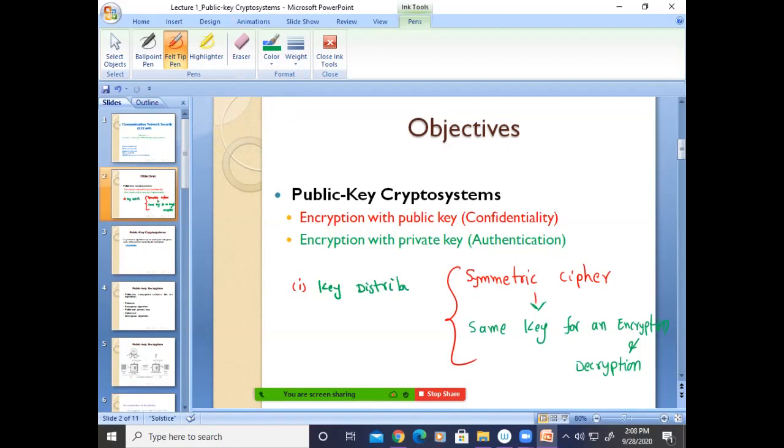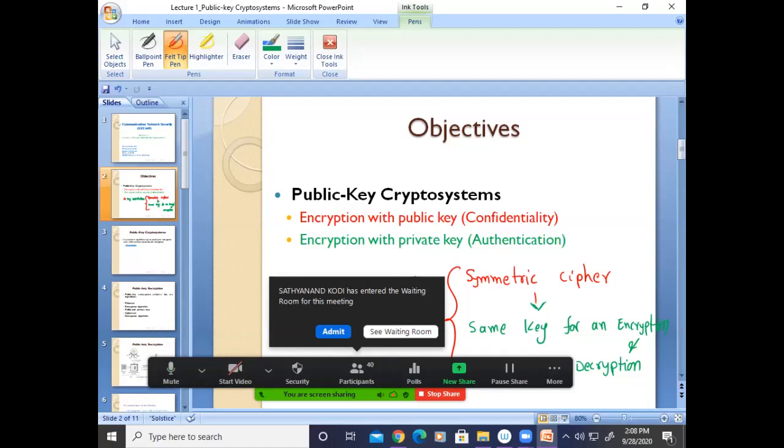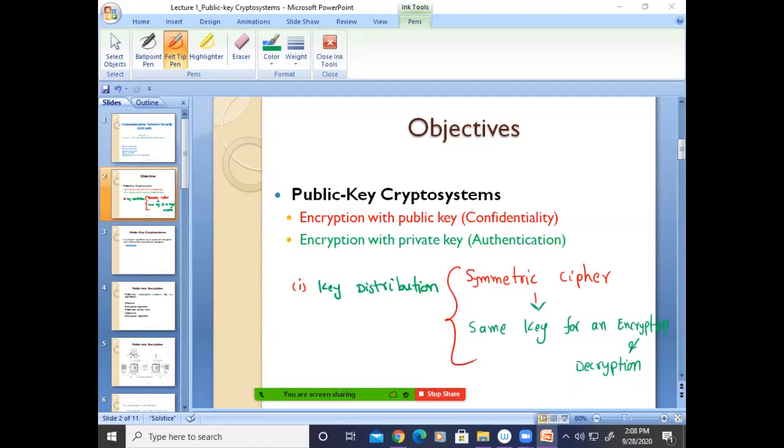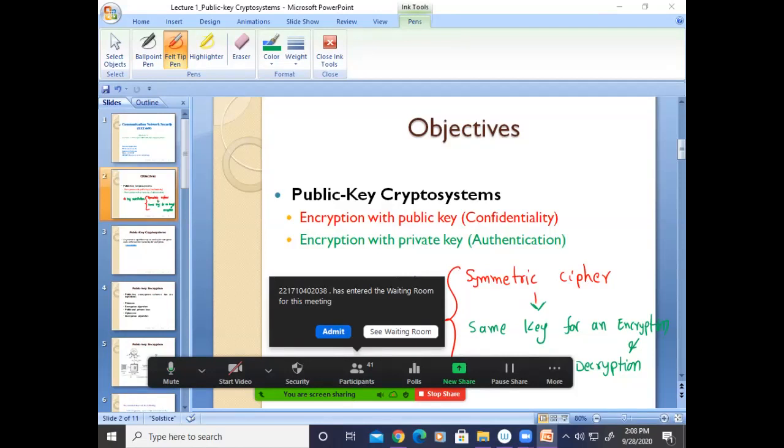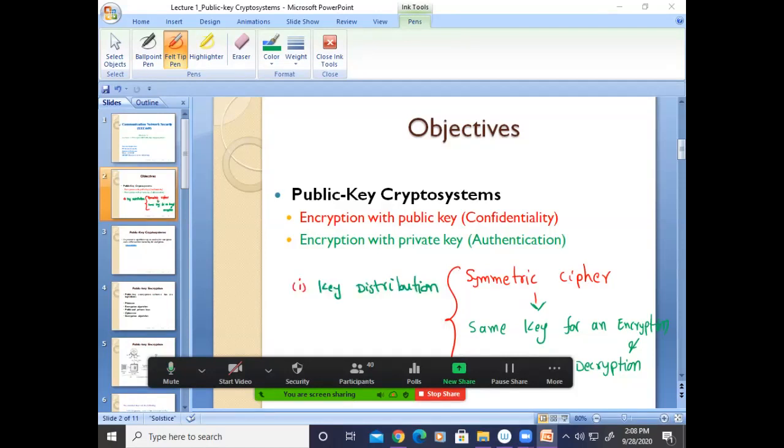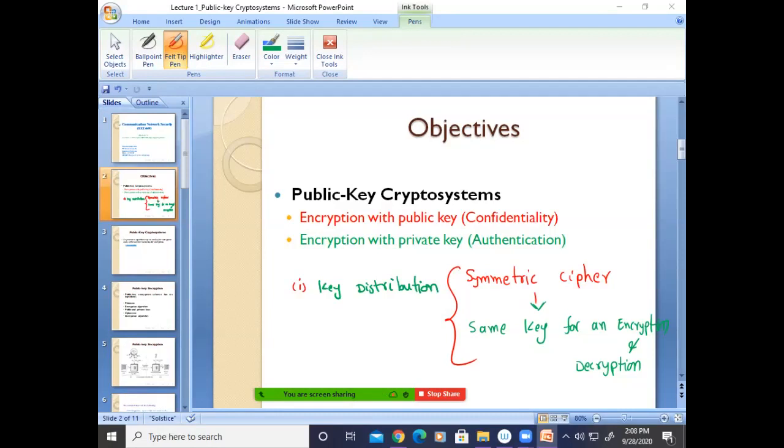What is the meaning of key distribution? On the sender side, we do the encryption using one particular key. The same key should be transferred to the receiver side over a secured channel, correct? Yes or no? Please respond. Yes, sir. Whenever a key is distributed, there may be a chance it goes to an opponent. If it is not secure, the opponent may get the key and try to decrypt the message.